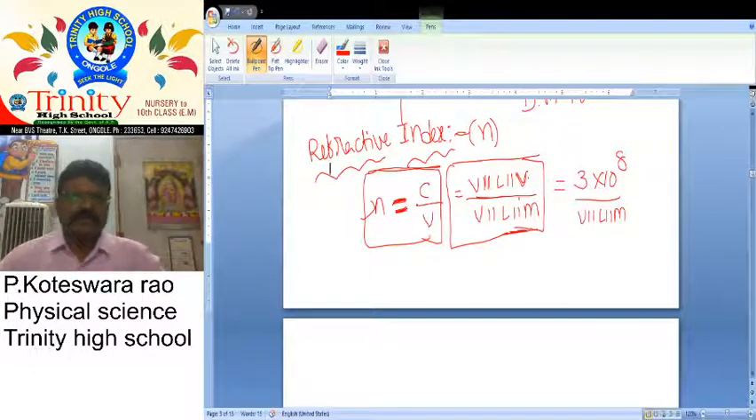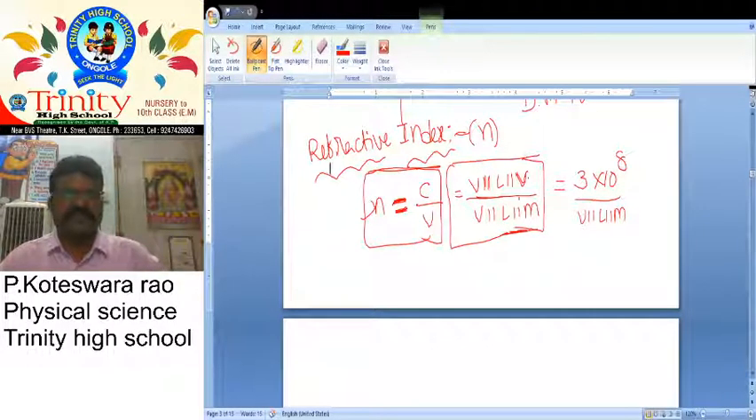Okay, so let us recall what we discussed once again. Refractive index n is equal to c by v, where c is the velocity of light in vacuum and v is the velocity of light in medium. With the help of this, we can define the definition.